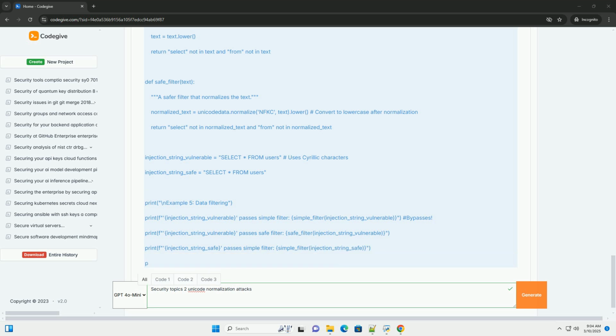4. Common attack scenarios. Let's explore specific attack scenarios in more detail. Scenario 1, file name validation bypass. Imagine an application that restricts uploaded file names to only contain alphanumeric characters and the period, dot. A naive implementation might use a regular expression like ^[A-Za-z0-9.]+$ to validate file names.